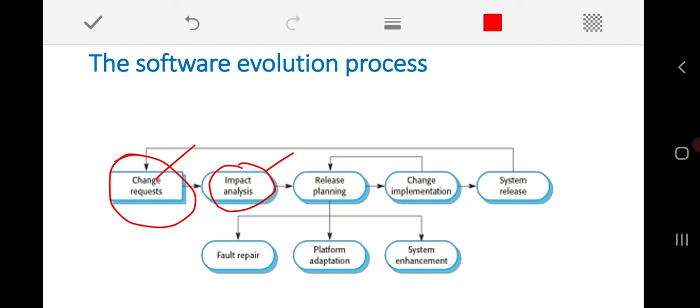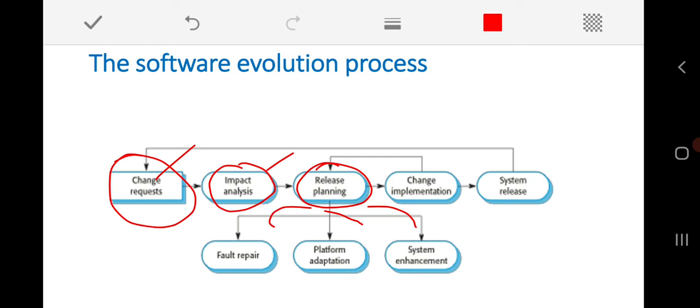Clear? Once that impact analysis is done, we need to have release planning, meaning when the implementation of the change will be done and when the modified system will be released. That release planning has to be done, but it is based on three different types of maintenance.